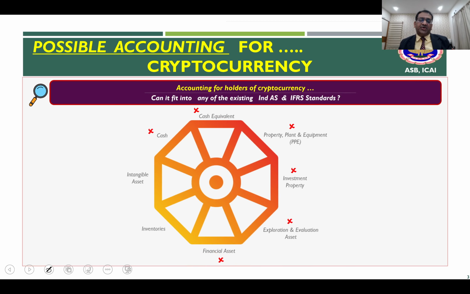So as I explained to you in the last two videos, the potential accounting for the holders of cryptocurrencies, we have seen one by one that it is not cash or cash equivalent or property, plant and equipment or an investment property or E&E asset or a financial asset. Now, this leaves us with two more categories, which is inventories and intangible assets. So this is what we will look at today. Let us first start with inventories and then we will look at intangible assets.